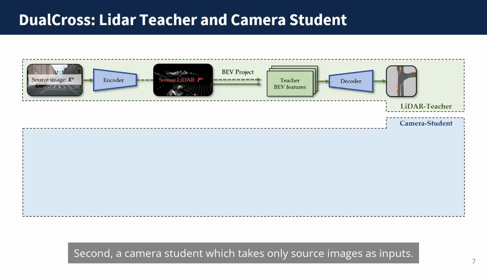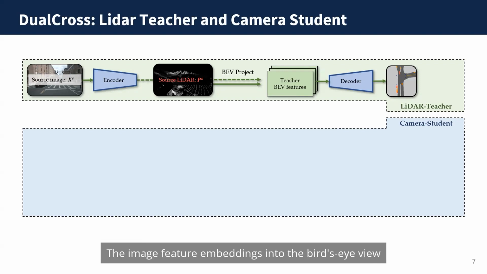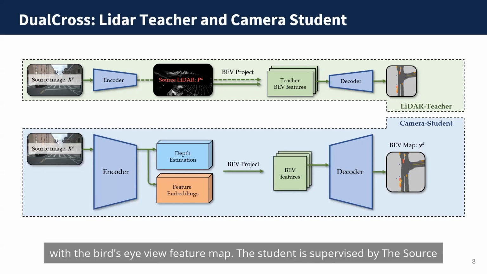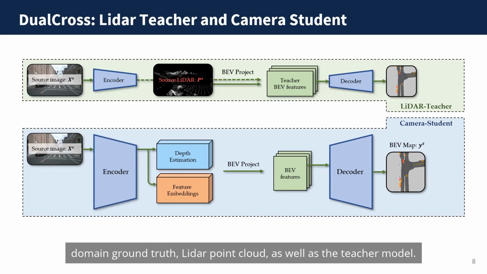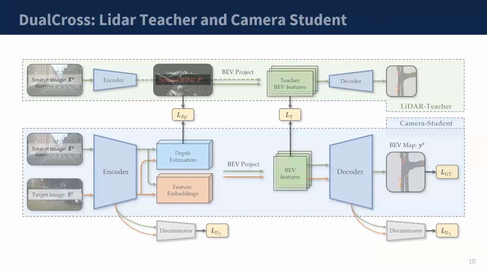Second, a camera student, which takes only source image as input, predicts the depth distribution, projects the image feature embedding into the bird's eye view space, and then performs the downstream detection and segmentation tasks with the bird's eye view feature map. The student is supervised by the source domain ground truth LiDAR point cloud as well as the teacher model. Finally, two discriminators are used to align features from source and target domains.